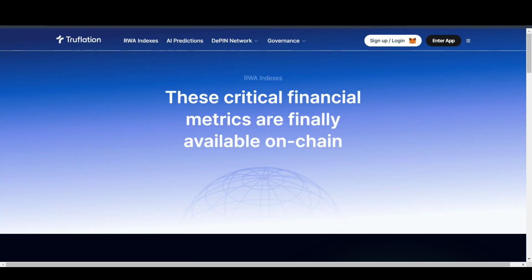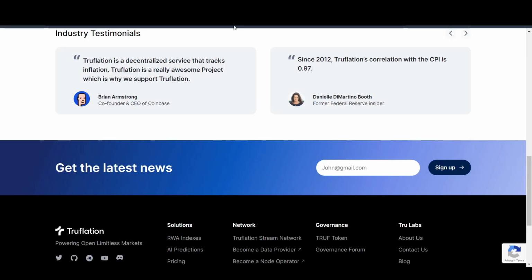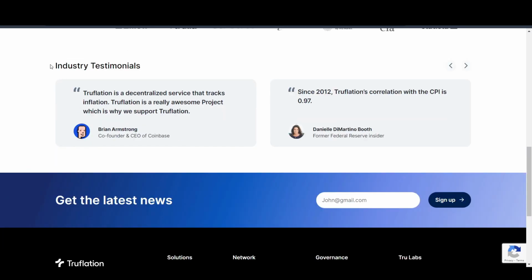Another thing is that if we go to the app, we have industry testimonials from the co-founder and CEO of Coinbase, Brian Armstrong.